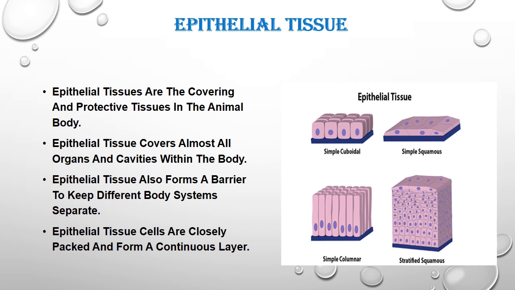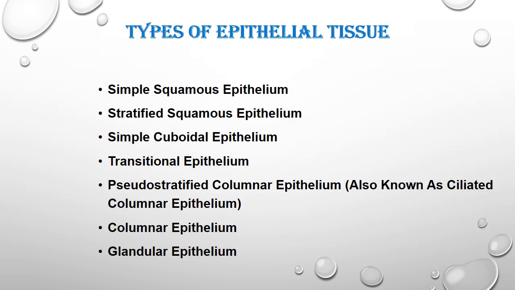And stratified squamous epithelium. Stratified means they form many layers. Strata means layers. That's why called stratified squamous epithelial. Epithelial tissues are the covering and protective tissue in the animal body. They cover almost all organs and cavities within the body. They also form a barrier to keep the different body systems separate. Epithelial cells are closely packed and form a continuous sheet.